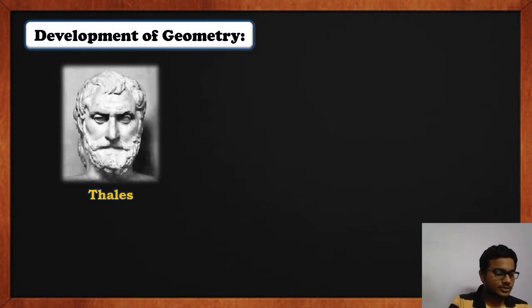It was assumed that in ancient Greece, the first Greek mathematician was Thales. He had gone to Egypt, and it is said that he determined the height of a pyramid by measuring its shadow and using the properties of similar triangles. So this is considered as one of the events which could be termed as the origin of the subject geometry. Hence, there is no perfect evidence of where and how geometry was developed.